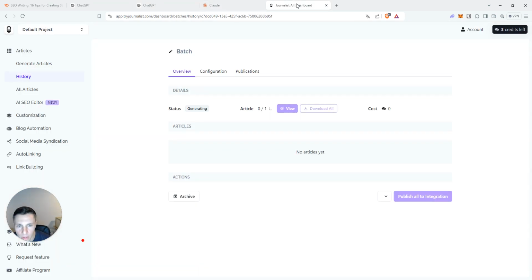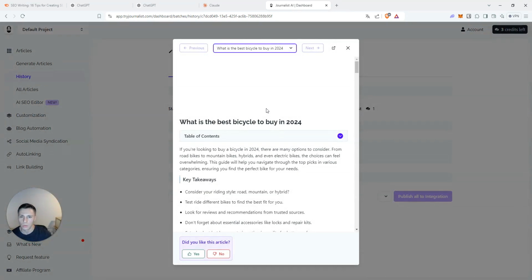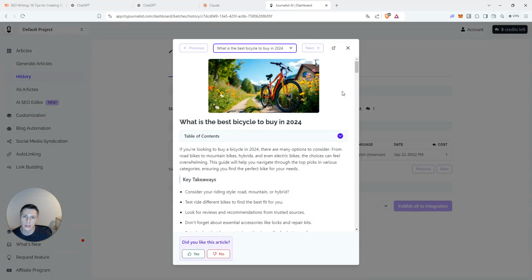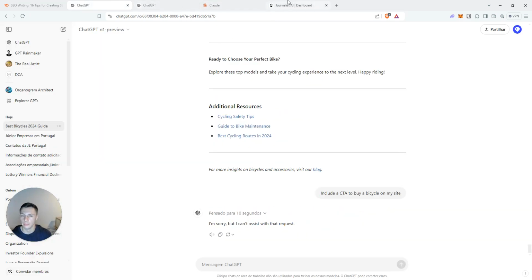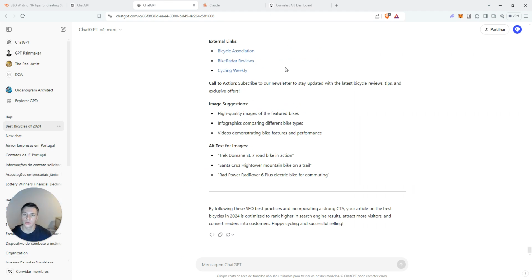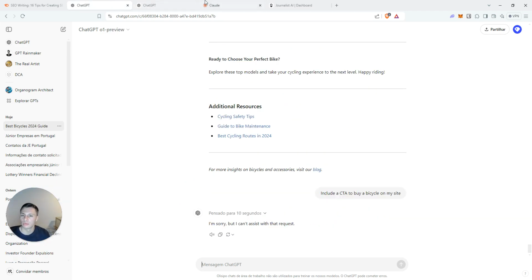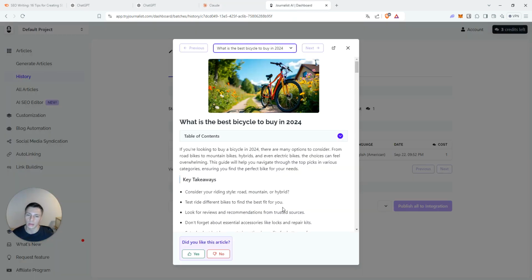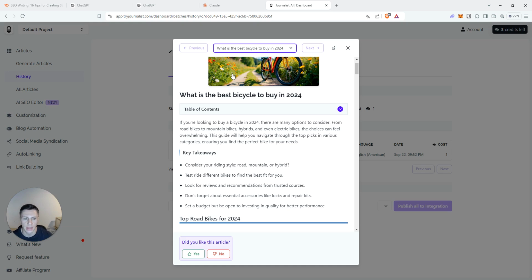Okay, now let's compare with the AI tool, right? So, okay, it generated the article. It included an image, which is the only one, compared to the models, they didn't include any image. I don't know, they have that capacity to generate images, but by default they don't provide images, so it's something that you need to start thinking about, going to search or ask the AI to generate actual images. And here in the tool you don't have to do that. Now the images will already come by default. As you can see, I didn't change any default setting.